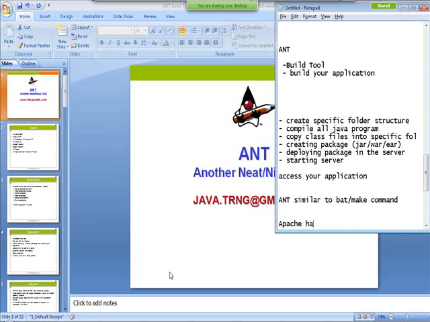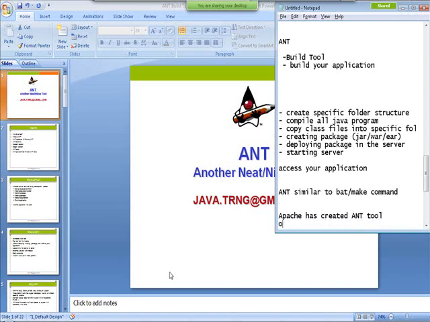Apache created the Ant tool, and it's open source. Anyone can use it, manipulate it, and distribute it along with their applications without paying any money to Apache. It's an open source tool which is widely used across the Java industry for building applications.